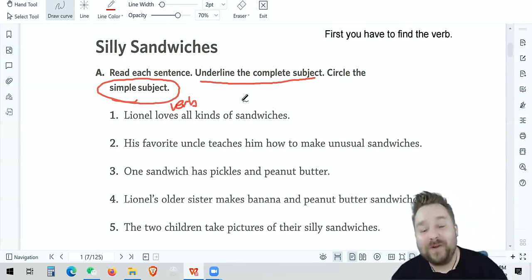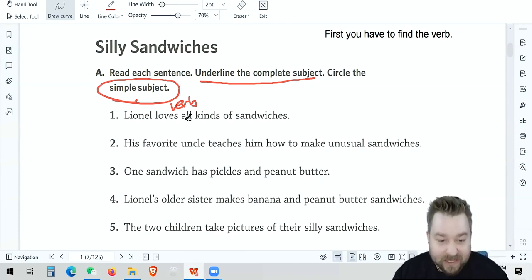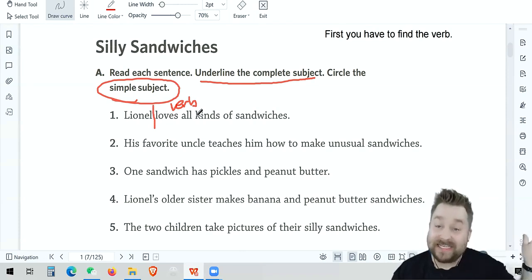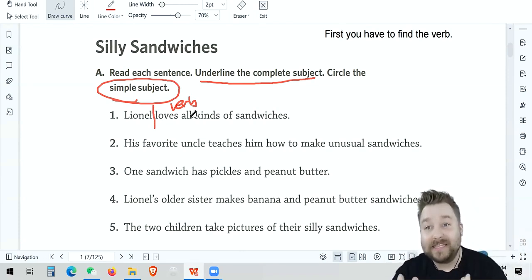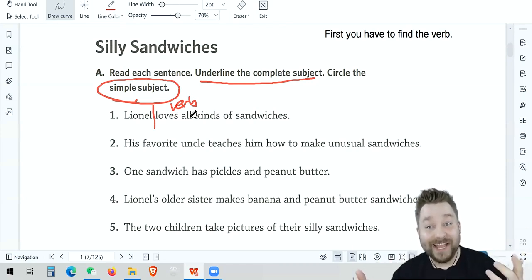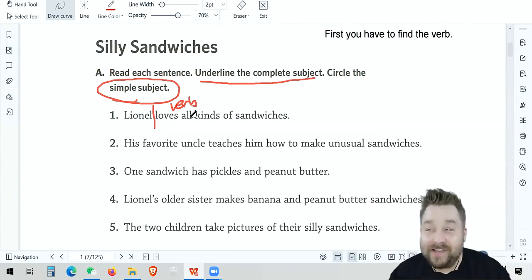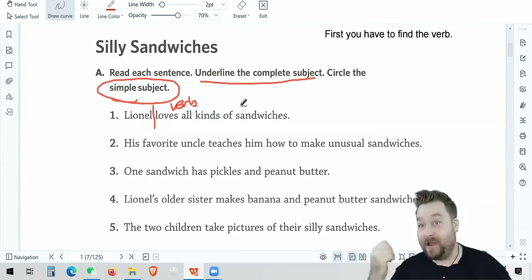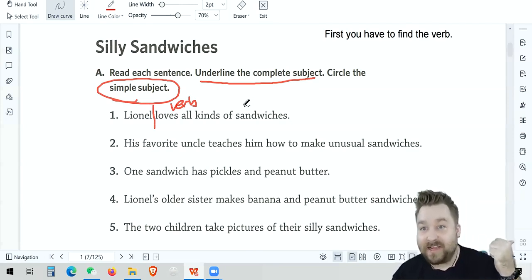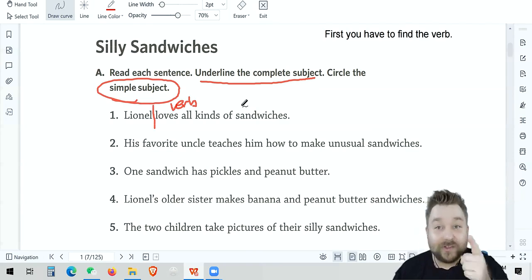But we know where our verb is, so I want you to draw a line separating the verb on the right side and the rest of the sentence to the left. Now, what you just did was you separated the sentence into the subject and the predicate. Yeah, see, the words sound complicated, subject, predicate, but all you had to do was find that verb. Once you found that verb, it's like, oh, left side's the subject. Yeah. So that's what we know.